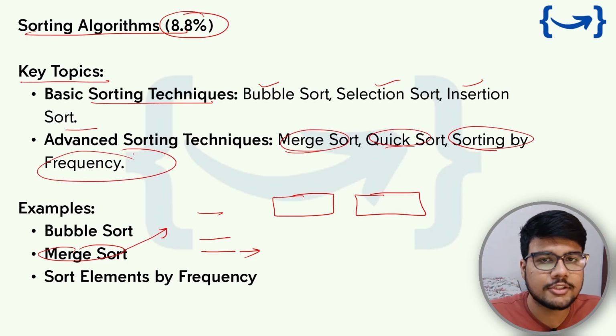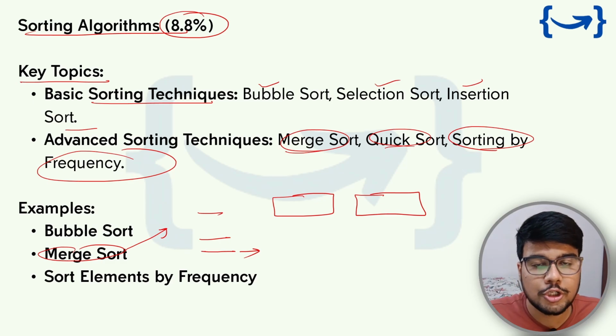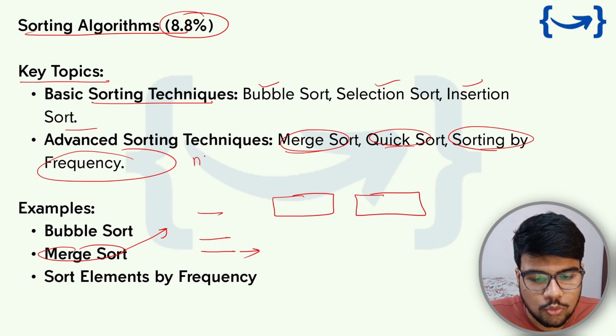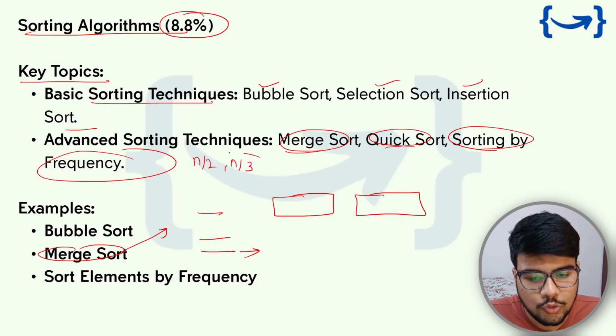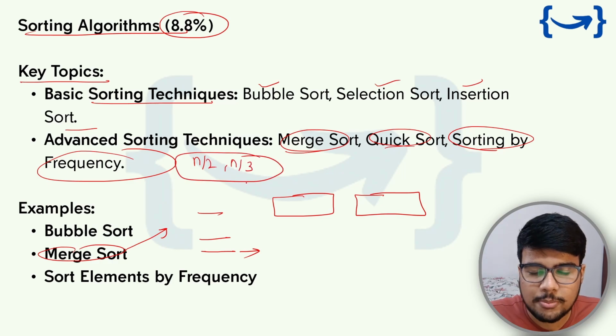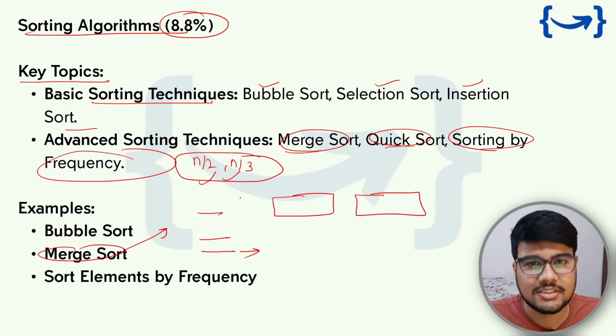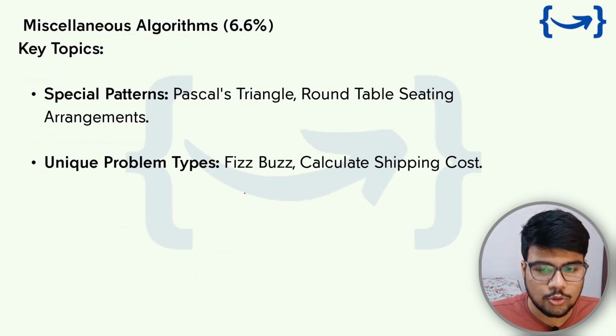Sometimes they ask you to find the frequency of the number which repeats the most in this array, or which repeats more than n by 2 times or n by 3 times. If you saw my TCS NQT playlist, the shift solutions, you can find these types of problems also exist in that sheet. So please do check this out.